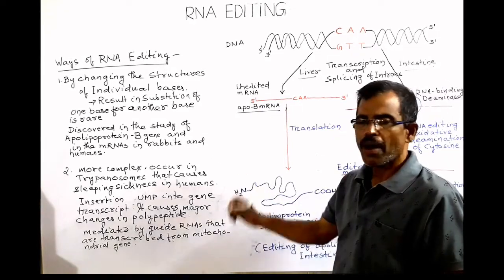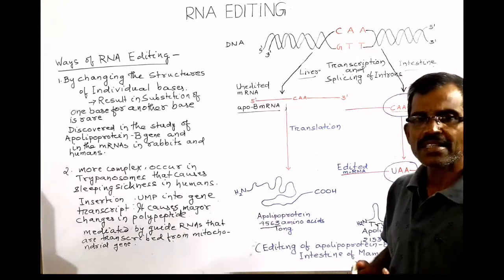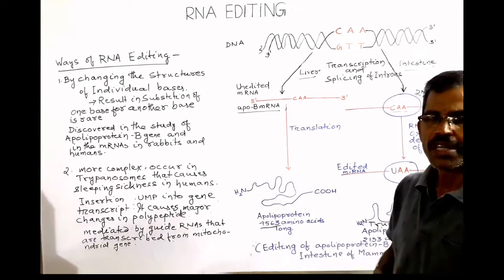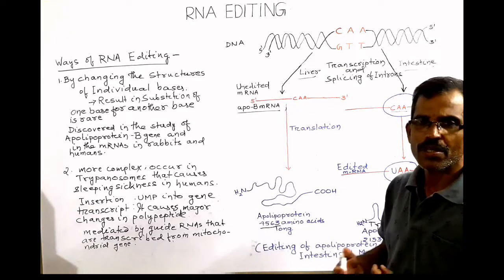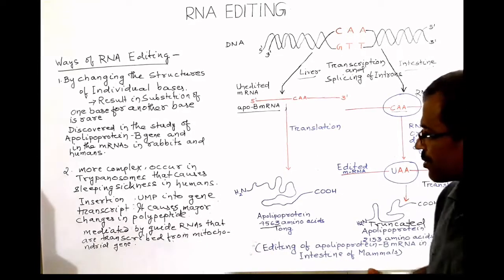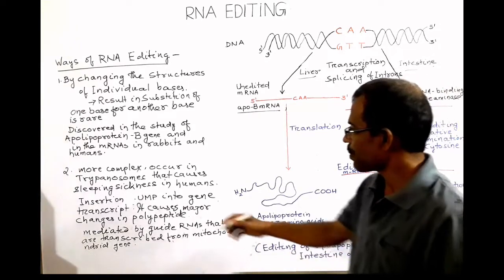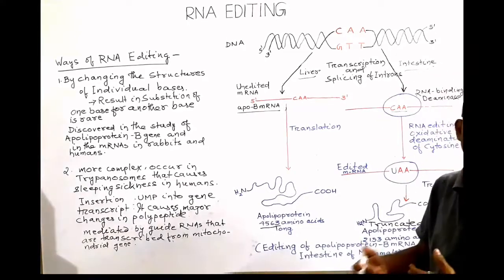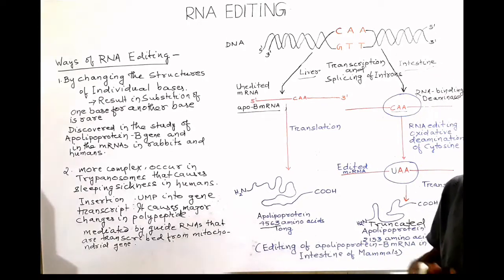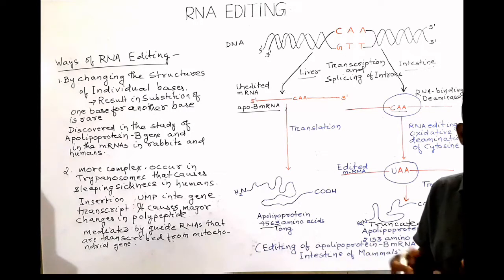This type of RNA editing occurs due to the insertion or deletion of uridyl monophosphate, and this causes a major change in the amino acid sequence of the polypeptide chain. Such type of RNA editing is mediated by guide RNAs. Guide RNAs are specific RNAs that are transcribed from distinct mitochondrial genes.